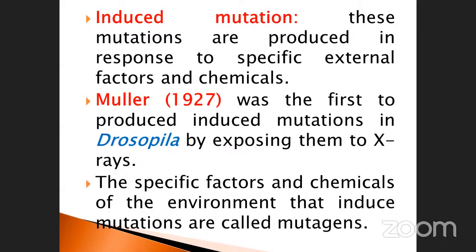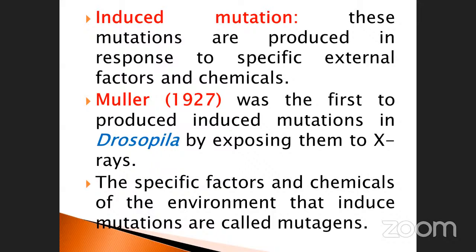Suppose he doesn't wear the coat, what will happen? He will fall to cancer within a short period, 6 months or 10 months or 1 year, even 5 years sometimes, depending upon the immunity. Likewise, Muller also analyzed one of the animals, Drosophila melanogaster, in the year 1927, by exposing them to X-rays. The specific factors and chemicals of the environment that induce the mutations are called mutagens.